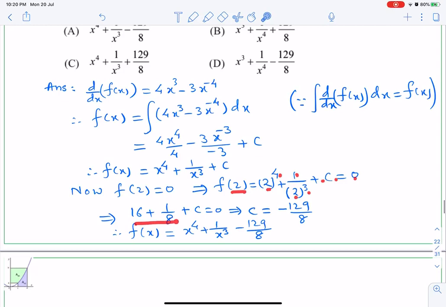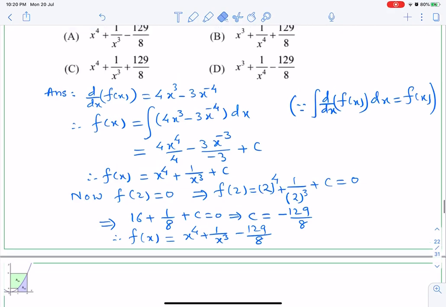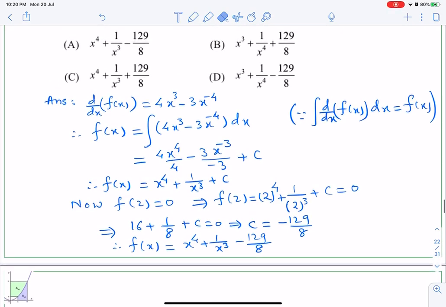After simplifying, it is like this, which gives us c is equal to minus 129 upon 8. And finally the function becomes x to the power 4 plus 1 upon x cube minus 129 upon 8, which is which answer? So definitely it is answer A, isn't it?